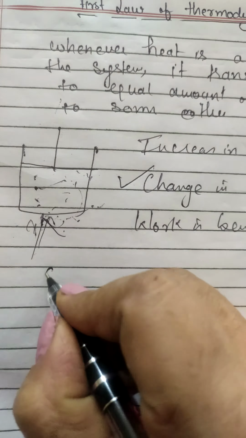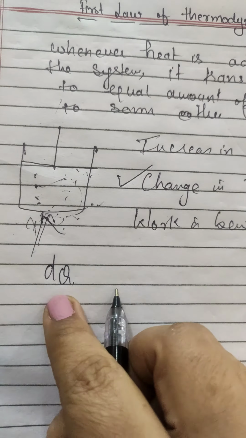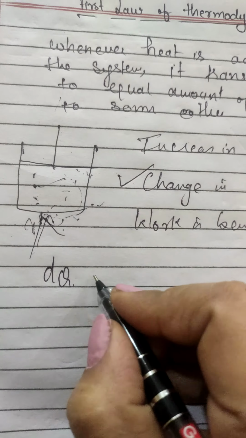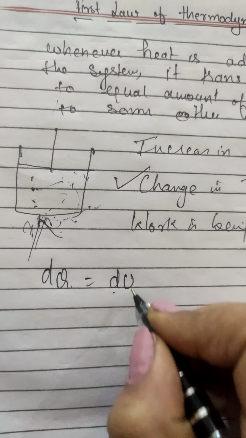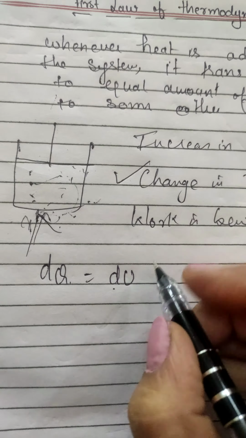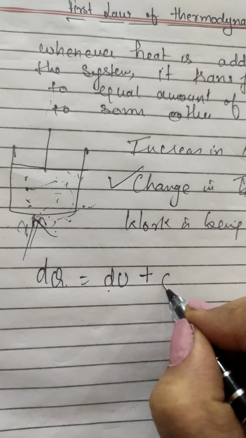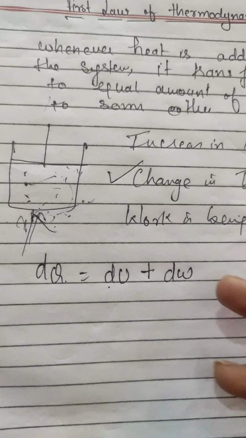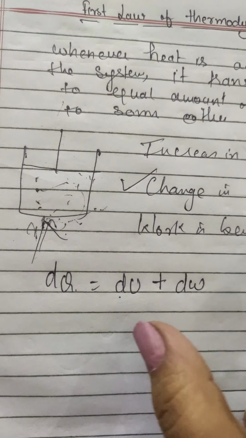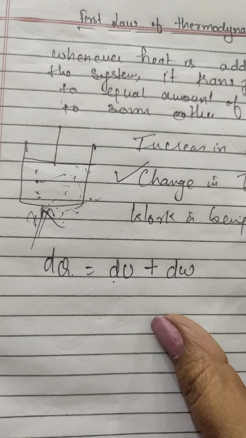So if dq is the amount of heat supplied to the system, it can be used in changing the internal energy if it remains in the system, or in doing work, or both. So this is the first law of thermodynamics.